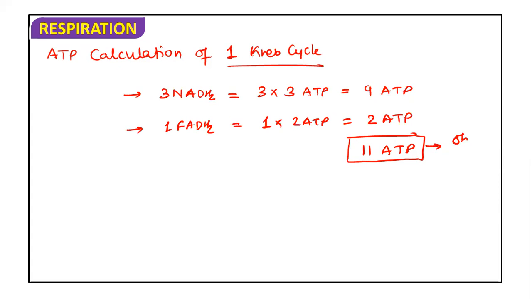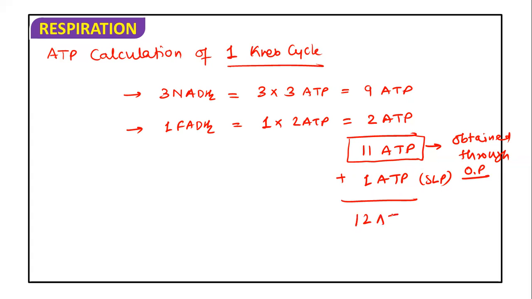So these are the ATP which are obtained through oxidative phosphorylation. Whereas one ATP is synthesized directly through substrate level phosphorylation, means the phosphate is released from the substrate and synthesis of ATP takes place. So total 12 ATP are obtained from one Krebs cycle.